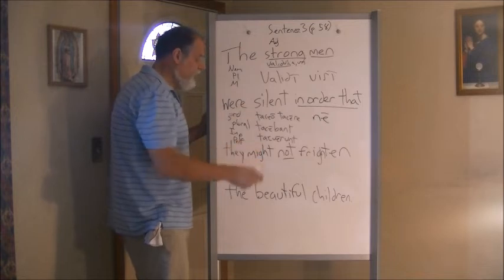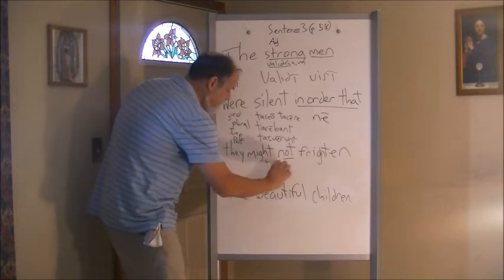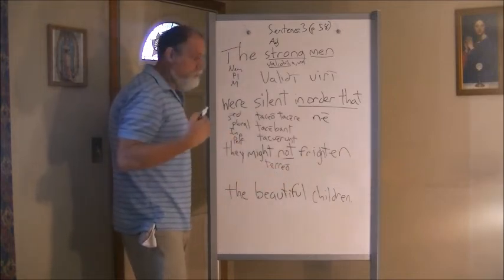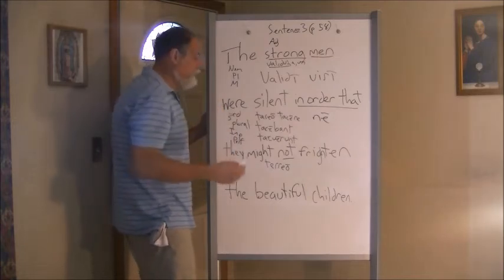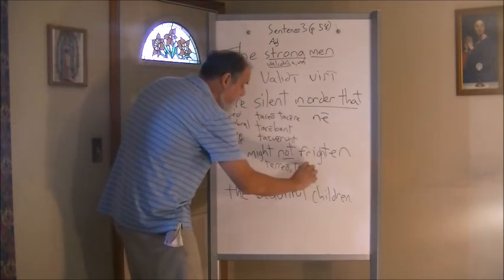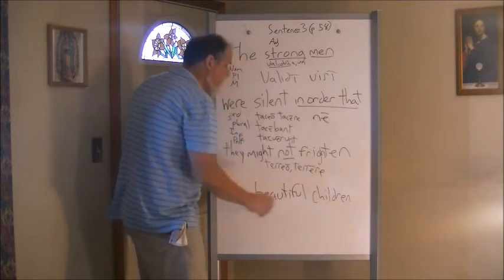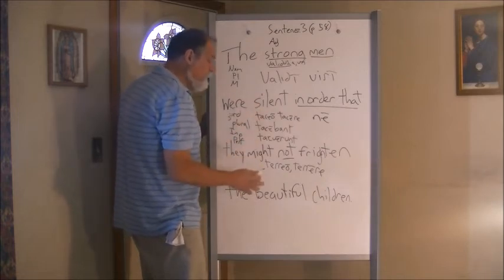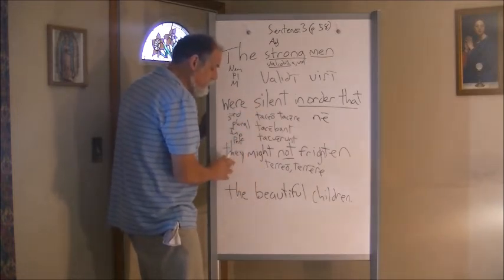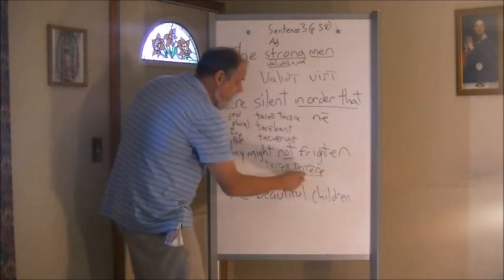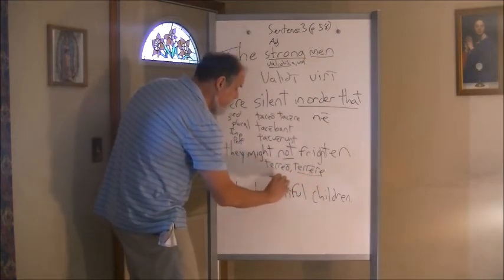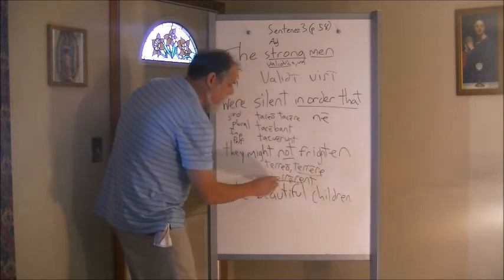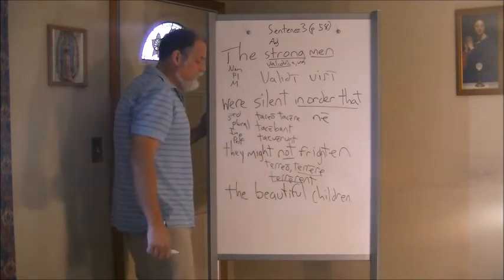Frighten, in this case, is terreo. Terreo, terrere. Please, some of you might have written timeo, but that is to be afraid, okay, or to fear. Okay, terreo is to frighten or terrify. So you have terreo, terrere, all right? And so they're in the act of frightening. They might not frighten. Well, we're using the imperfect subjunctive. It's they, so it's the third person plural. So we're going to use this. This is our stem for the imperfect subjunctive. We're going to write terrerent. We're going to add the personal endings right onto the infinitive stem, and that gives us terrerent.